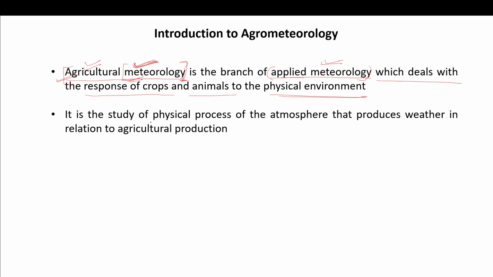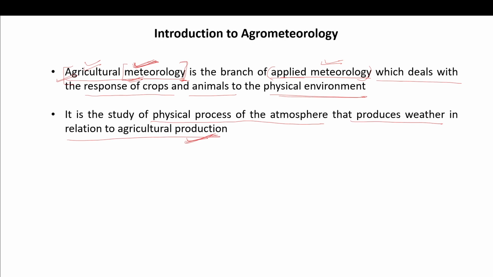It is the study of physical processes of the atmosphere that produce weather in relation to agriculture production. With the help of weather forecast, by studying the previous pattern of the weather, we can forecast for certain months forward how the rain will be in a particular month.